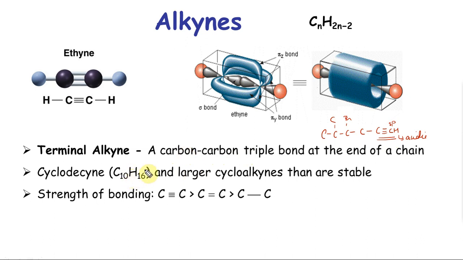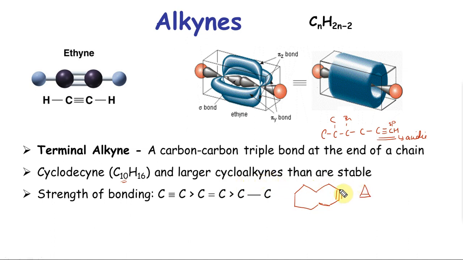When it comes to a double bond, we know that an alkene in a small ring has ring strain, but it's still possible to have. When it comes to alkynes, the smallest cycle that is stable is a 10 carbon cycle. If you were to draw it in a two-dimensional plane, you will draw it this way, but it is not actually easy to draw. This is the easiest way to draw, although this is not exactly how it is. All these carbons are sp3 hybridized, but this is the way to visualize. This is the smallest cyclic alkyne that is stable. Anything larger than that is going to be okay.